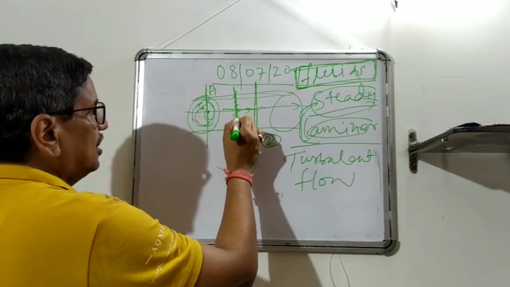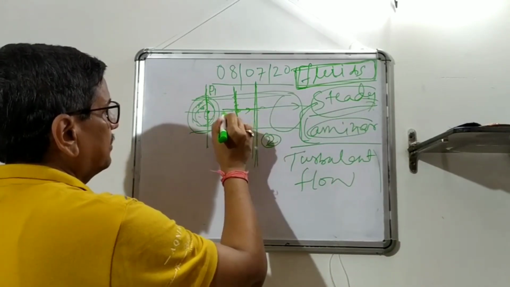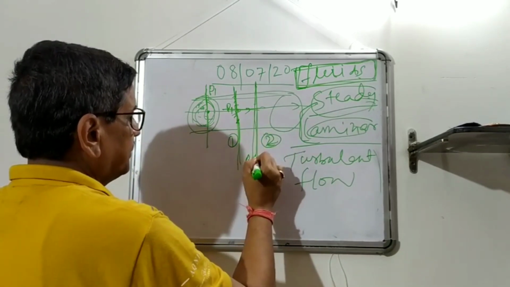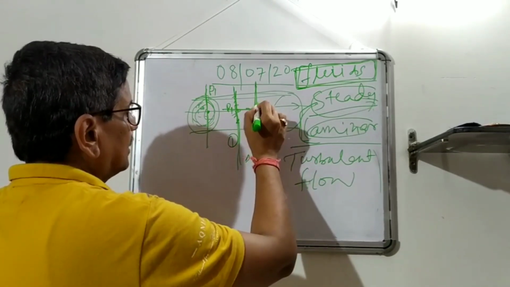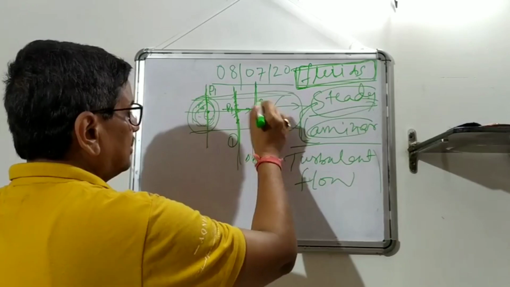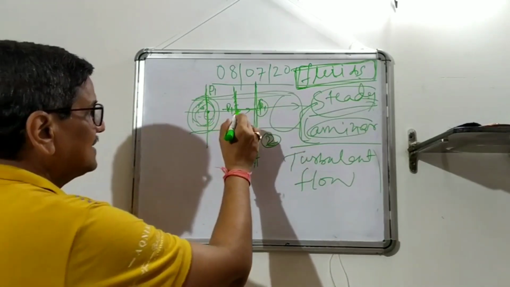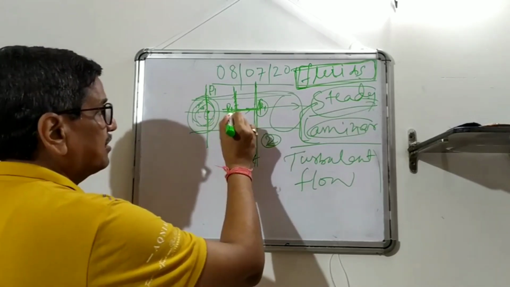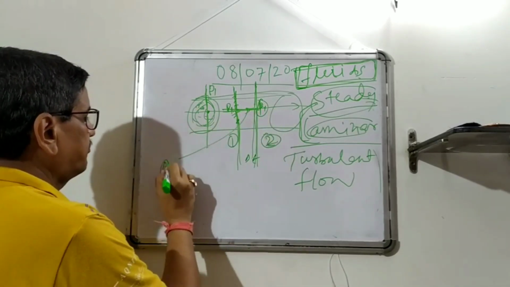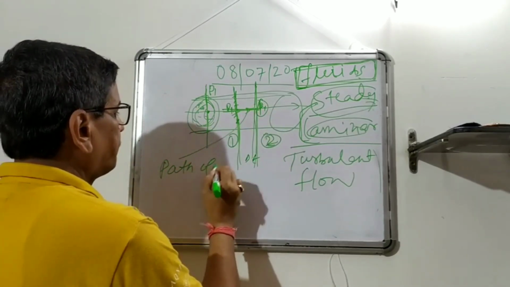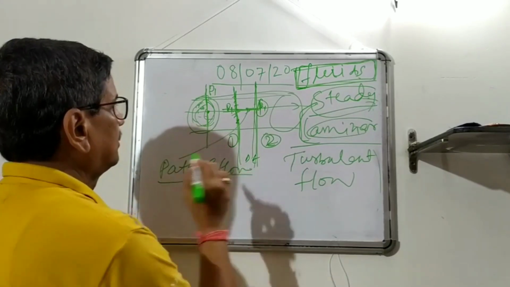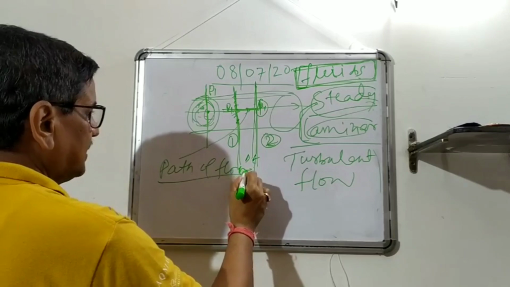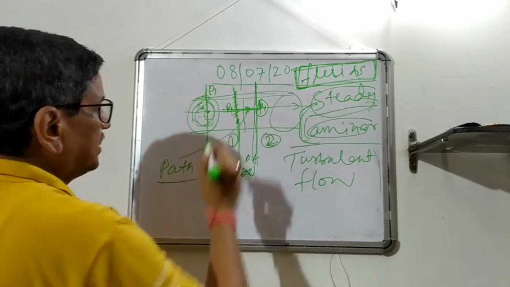That means if you draw a line, say this is one particle, I'm saying this is P1. After a certain interval of time, say delta t, it will come here, and I'll name it P1 again. So what will happen? This is the line of motion. This is called the path of flow. If you draw a tangent at any point, this will give the direction of flow.